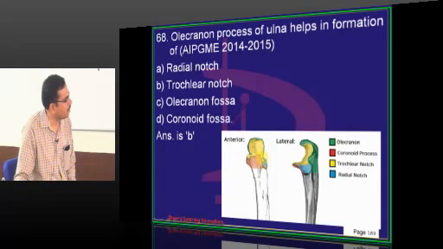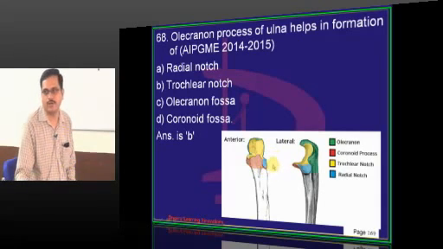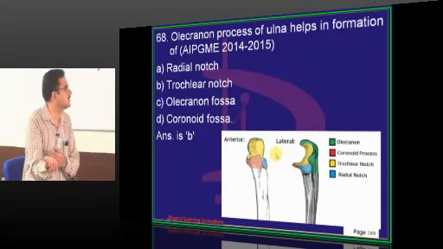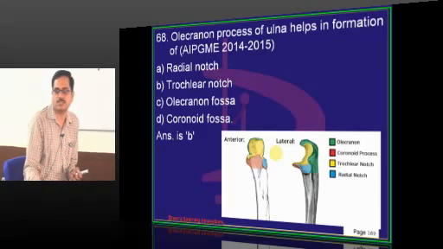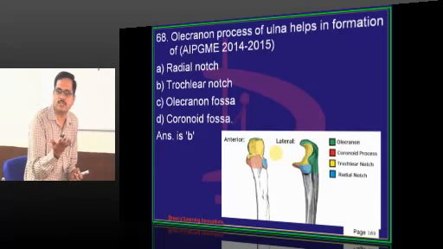Now here you find a notch for radius which articulates with head of the radius to form superior radioulnar joint. There are three radioulnar joints: superior, middle, inferior. Superior and inferior are pivot joints. Middle is syndesmosis. What movements occur at radioulnar joints?